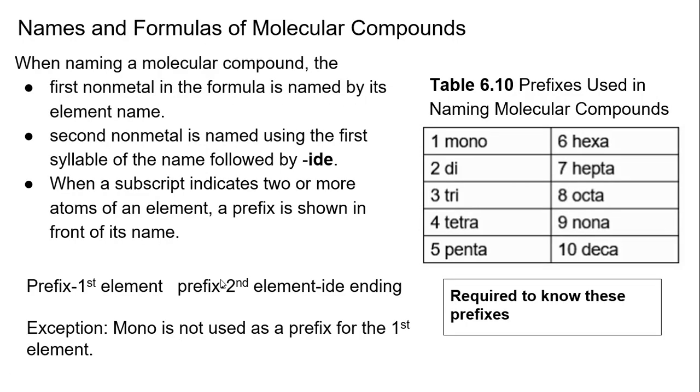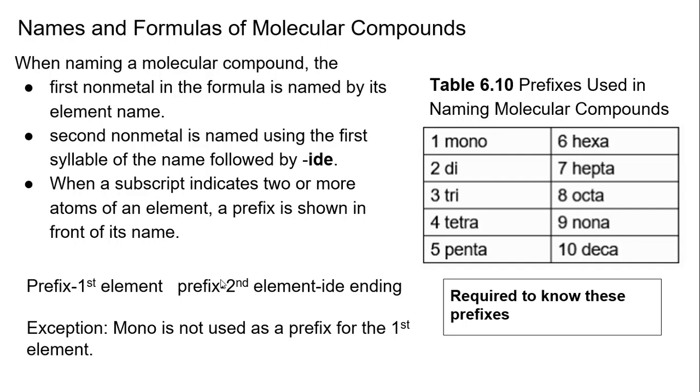Now, we're going to first discuss the naming of these before we go into anything more. This naming is very different than ionic compounds, and you need to make sure you understand the difference between naming these, because if you name them wrong, they're wrong. And a lot of students don't understand that. They cross over, and you cannot cross them over. This is very similar to addition and subtraction rules versus multiplication and division. You will try to use rules on one, and it won't make sense when you look at the answer. It's because you're not following the correct rules. You have to follow the rules that go with that.